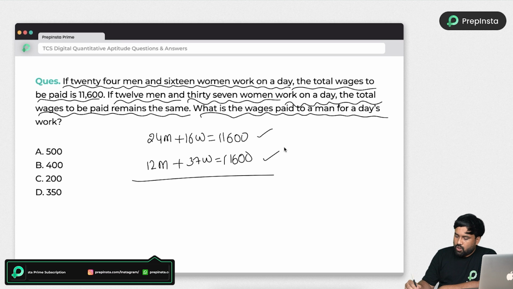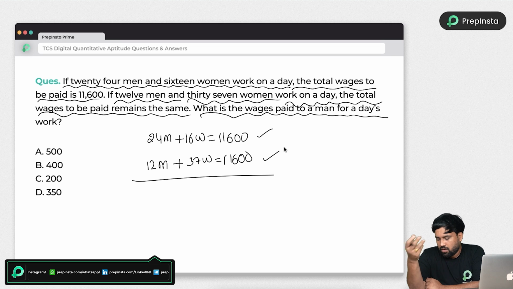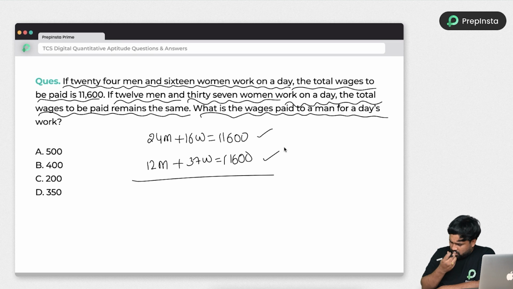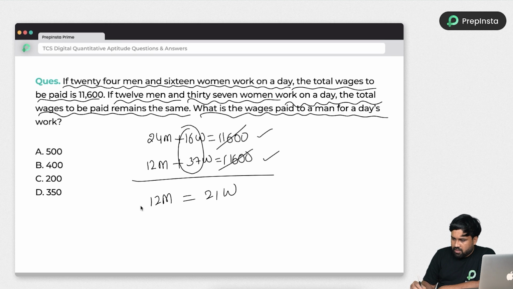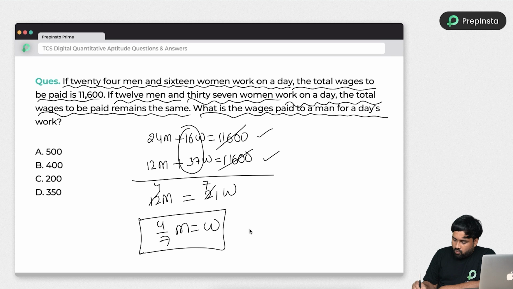It's very simple. Two linear equations, you have to solve them by using the subtraction method, right? So let's do that without much work. If you take the difference, 12m is equal to the difference between these two, which is 21w. So 12m is equal to 21w. So I can rewrite it as 7 times and this is 4 times. So 4 by 7, m is equal to w. We need to find the m value, so that's why I am replacing the w value. Simply, in place of w I am placing 4 by 7.